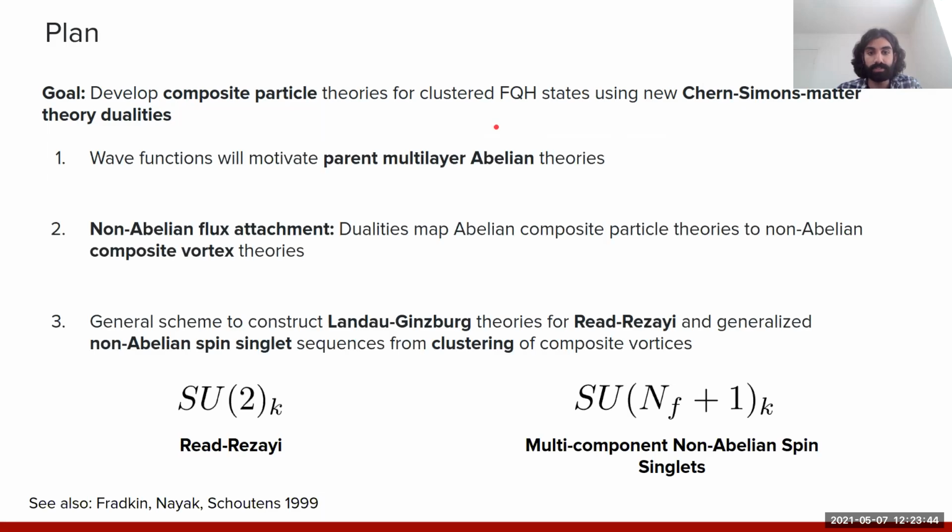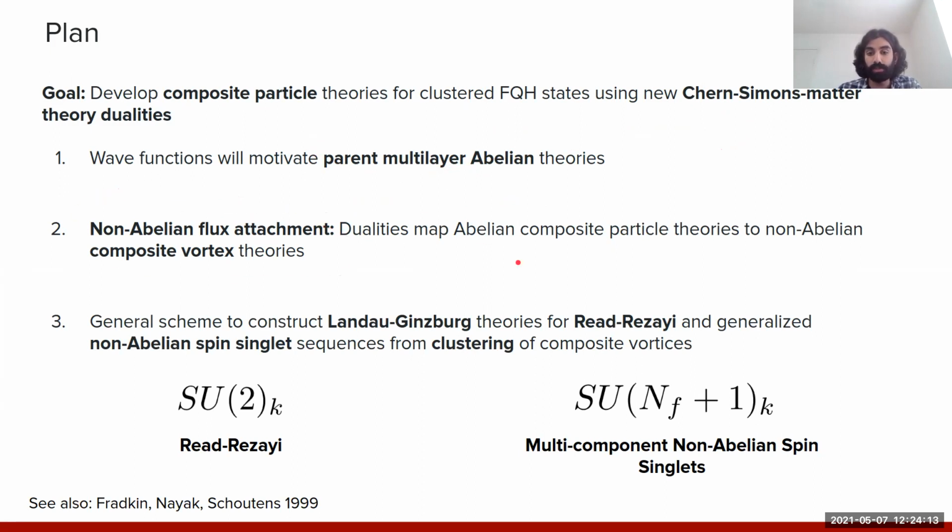But the basic idea of the construction that I'll be presenting is as follows. After reviewing this wave function picture again in more detail, what I'll show is that we want to look for these non-abelian states within some multi-layer system, starting with some multi-layer abelian state, which can be accessed through a composite boson description. And what these dualities will afford us is essentially a generalization of flux attachment to a non-abelian version.